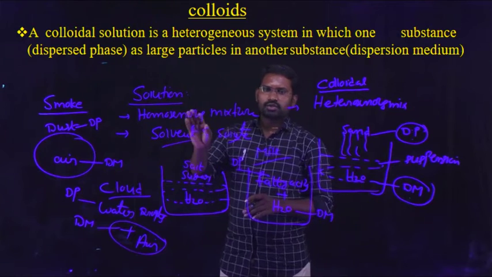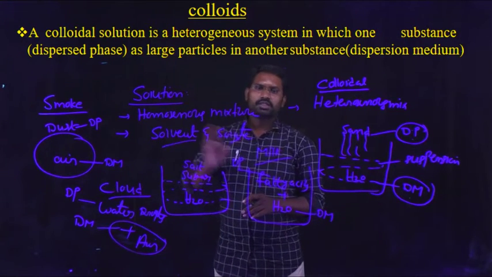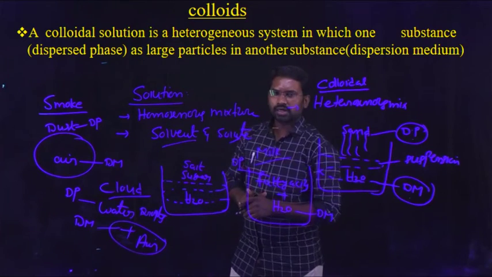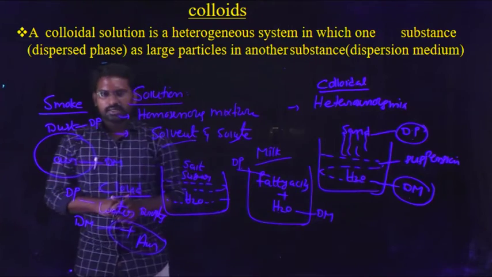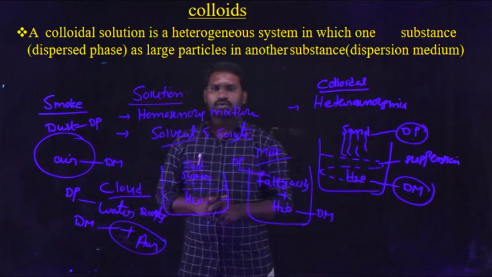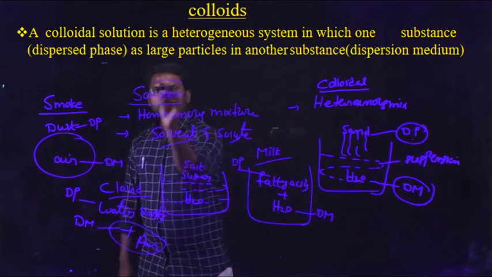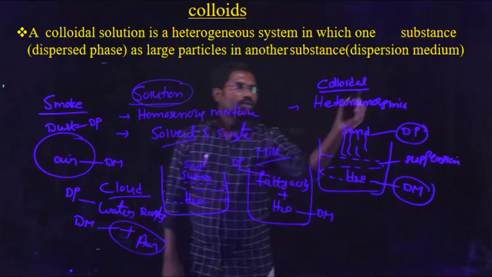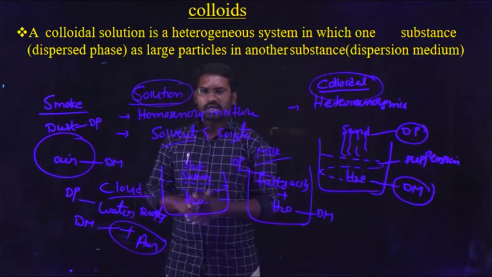Colloidal solution mainly consists of two components, the dispersive phase and the dispersion medium. Generally water or air act as the medium, and the other substance's particles act as the dispersive phase. This is the information about the colloidal solution. Next, how can we distinguish whether a given solution is a true solution or a colloidal solution? This is the first clarification.